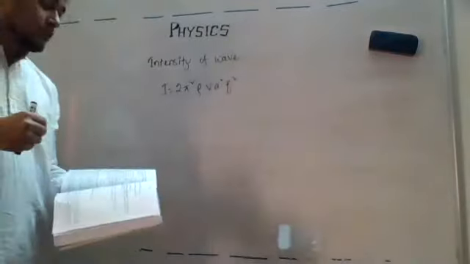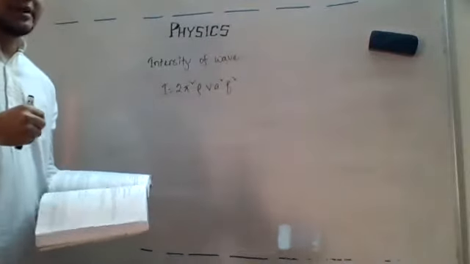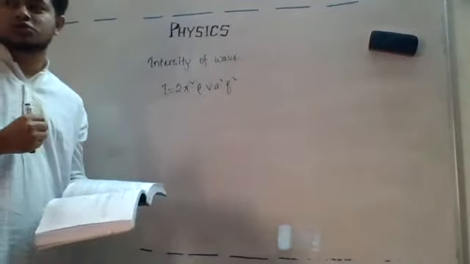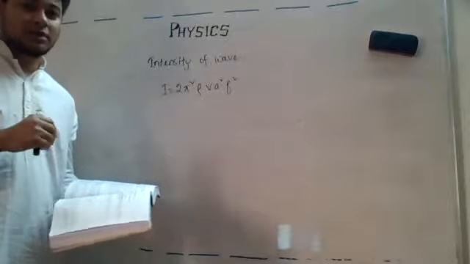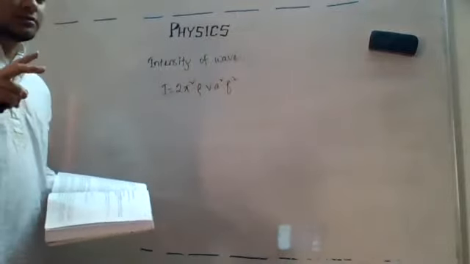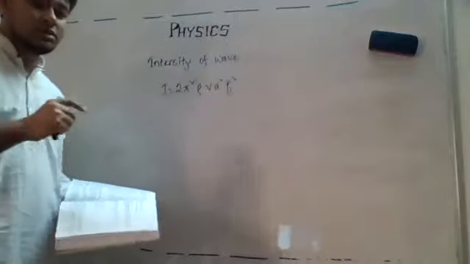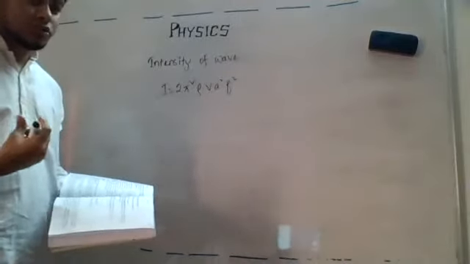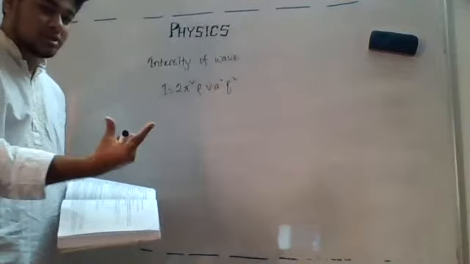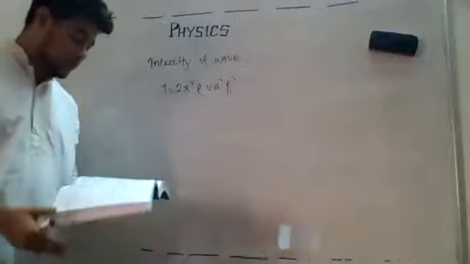We know two types of mechanical waves are there. Mechanical waves are those waves which require a medium to propagate, right? So mechanical waves are of two types: transverse wave and longitudinal wave. And sound is a longitudinal wave, right? It propagates through compression and expansion like this.